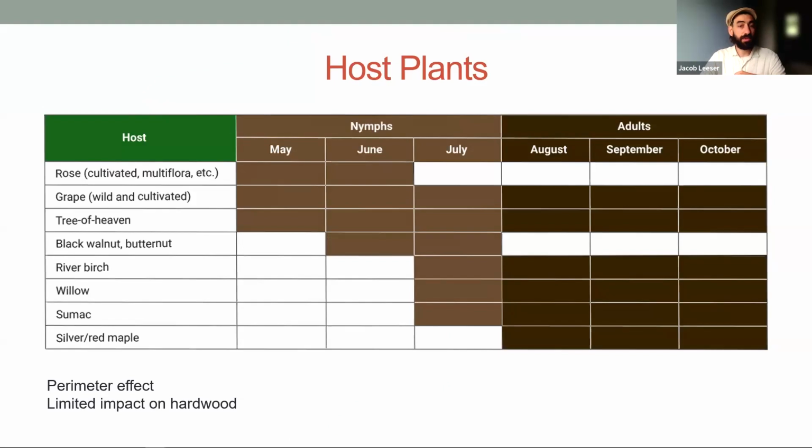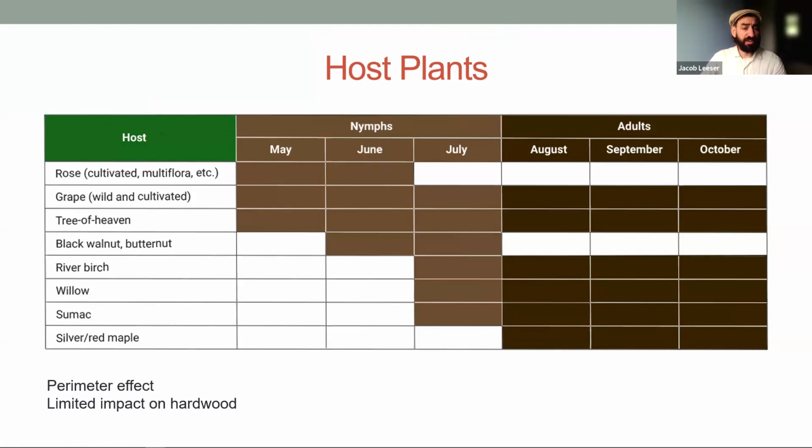So here's the mouth part that it's going to put into the plant material. And here are some common plants that we'll see them on. Again, it will feed on over 100 plants. These are the ones that we see the most. There is a seasonal effect. The juveniles prefer rose and thinner, more succulent plant materials, while the adults are going to move on to stronger trees, including willow and maple, things with a lot of sap flow.